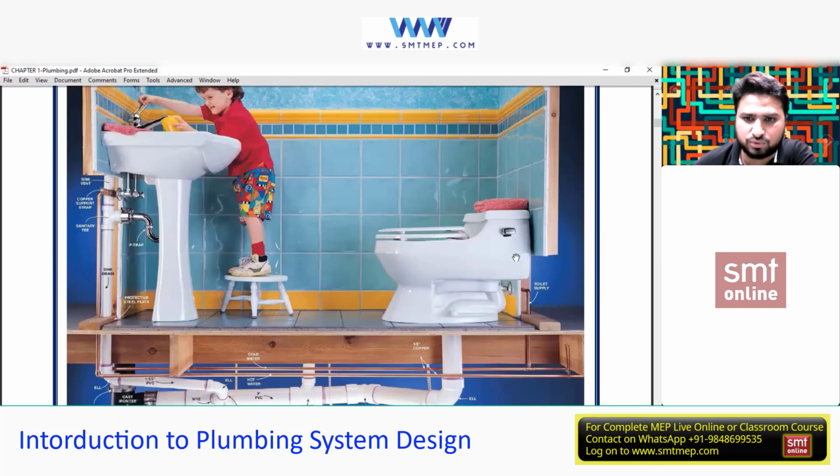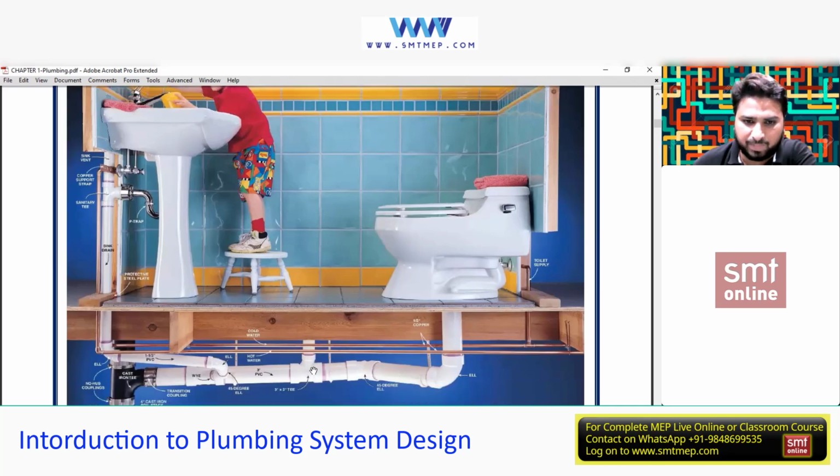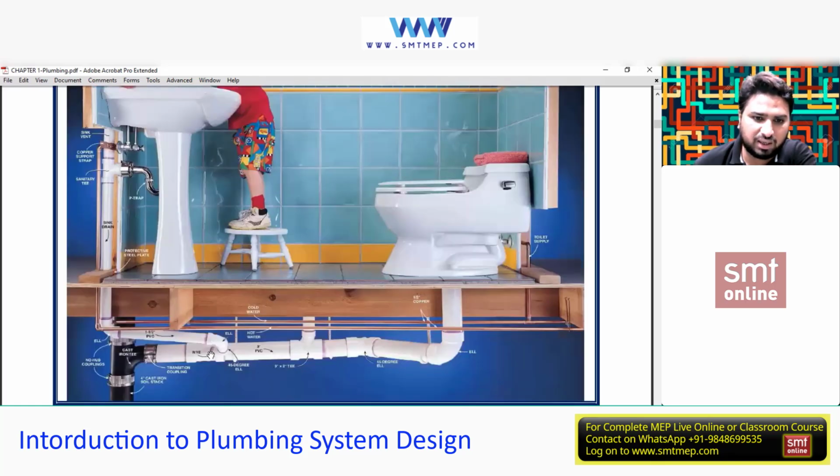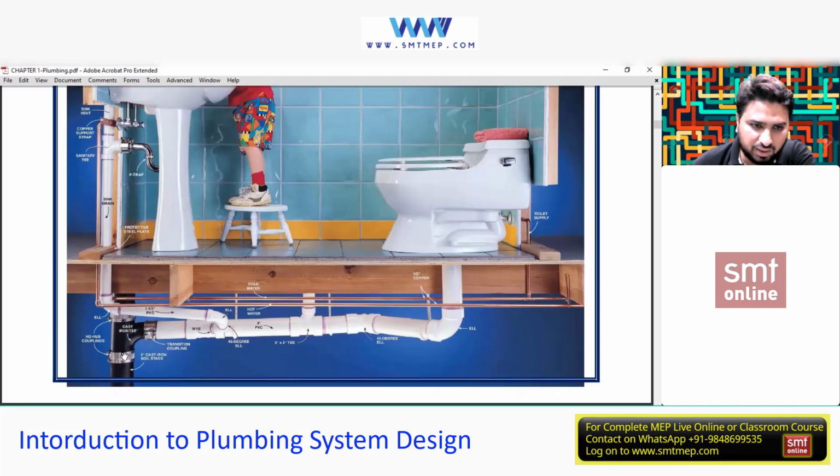Now from this WC, the moment we flush, the water is collected from this pipe and goes like this. And if he drains out the water he's collecting, it goes all the way, passes through this P trap, goes down, and connects into the same pipe from where the waste is coming from this WC. And from this you can see it is going with some slope, and connecting to this pipe.